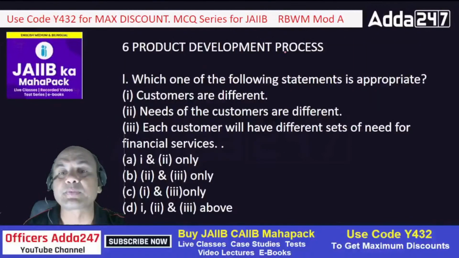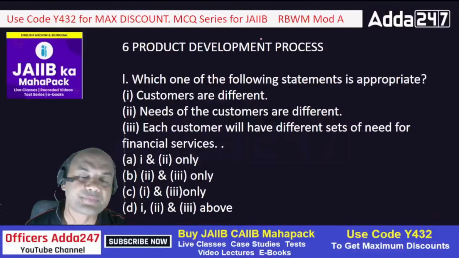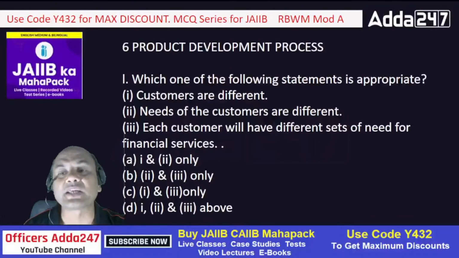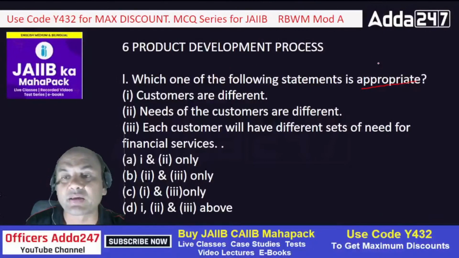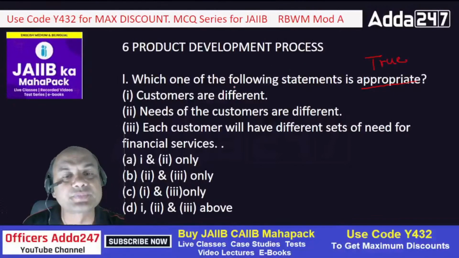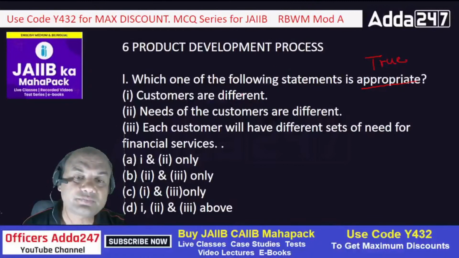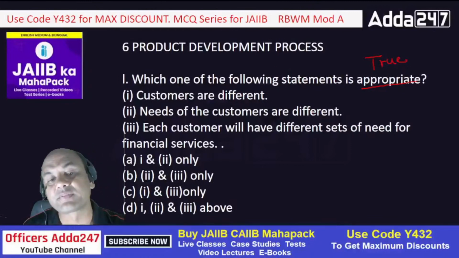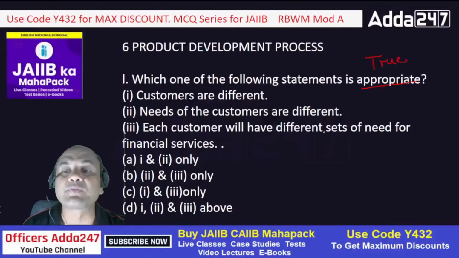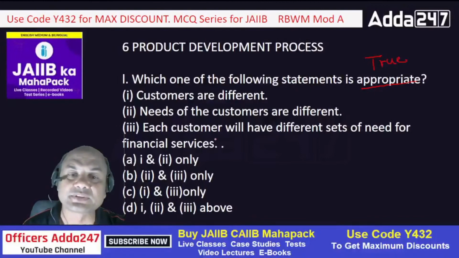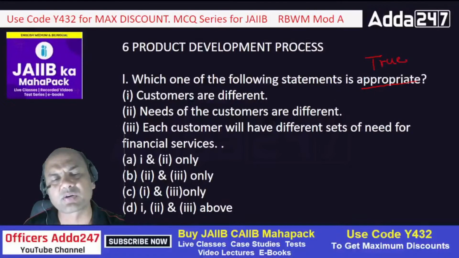Next is product development process, the 6th chapter. Which one of the following statements is appropriate? Appropriate means true. Which of them are true? Customers are different. Needs of the customers are different. Each customer will have a different set of needs for financial services. So which one among these is true?